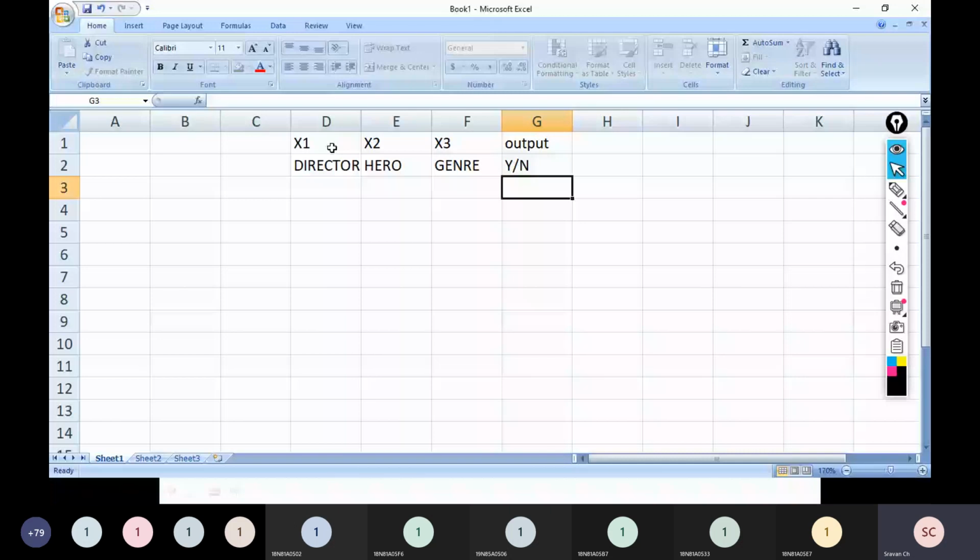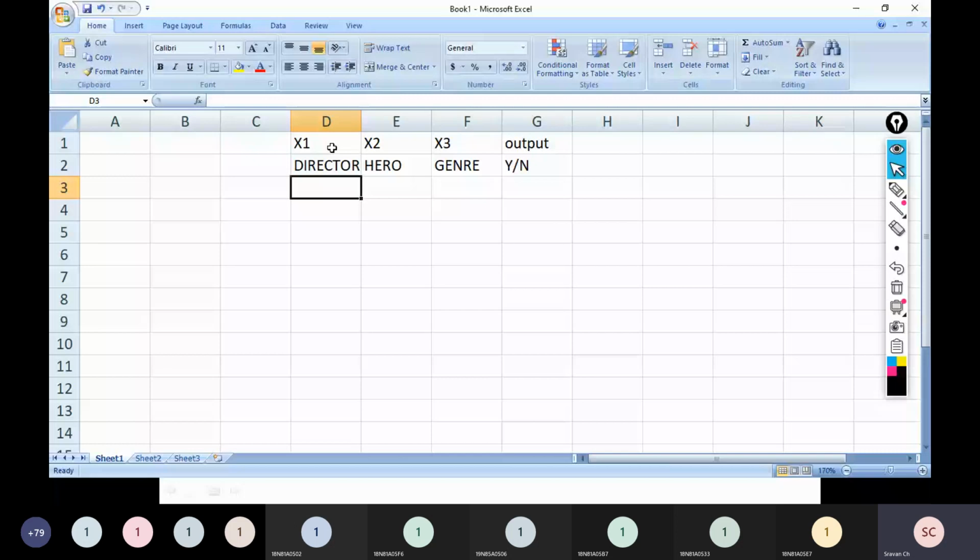Now suppose you say, sir, if the hero is Pavan Kalyan, I want to go for the movie. Or suppose if anyone is true, either it is a Pavan Kalyan movie, or Trivikram is the director, or it is a socio fantasy movie. If any one parameter is of my choice, then I'll go for the movie. So in that case, what will be the function? x1, x2, x3 are three parameters.